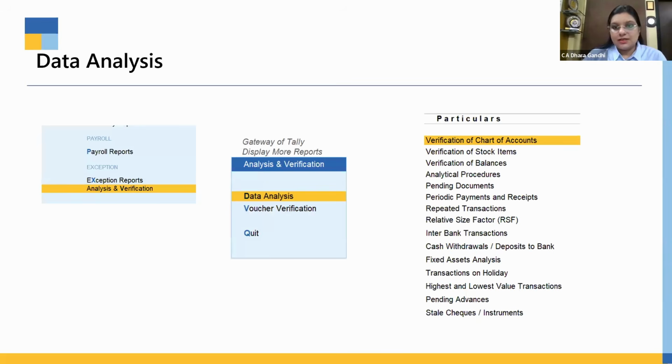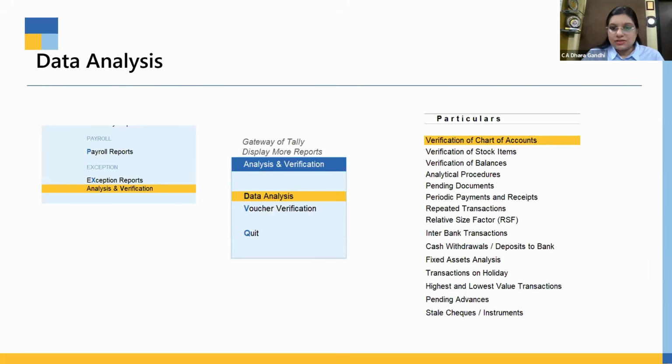Then verification of balances, which specifically shows the negative balances in red. There are certain analytical procedures you can use, and pending documents, where you can see pending sale orders or purchase orders in a specific tab. Also periodic payments and receipts, repeat transactions, interbank transfers, cash withdrawals, and many more.